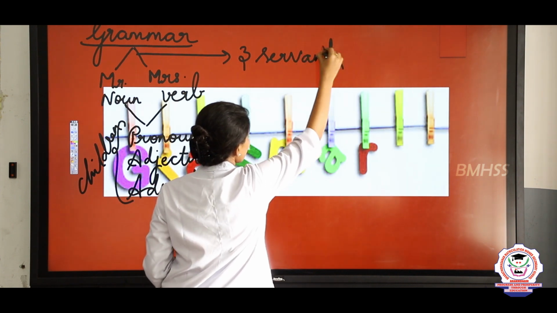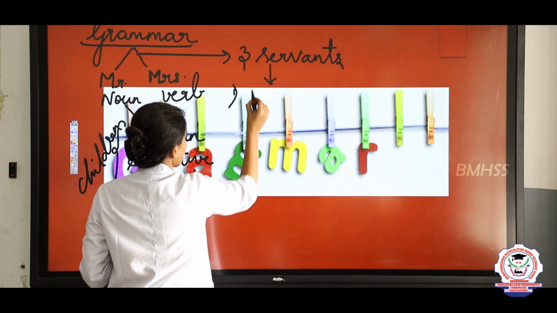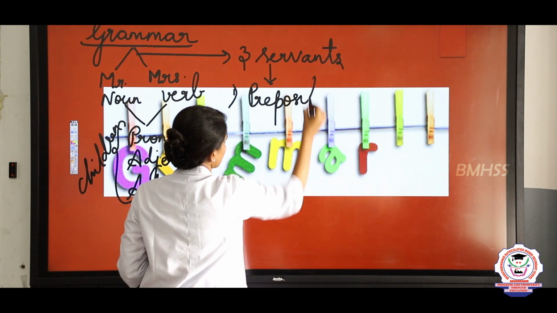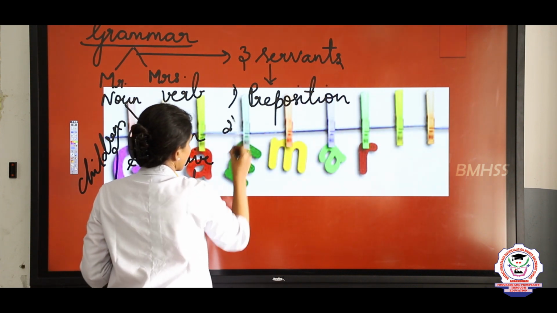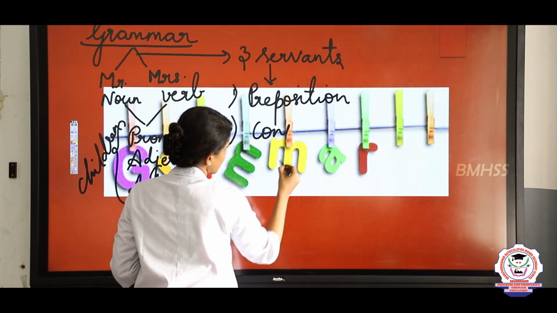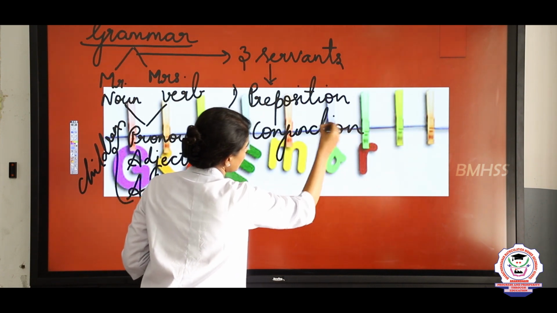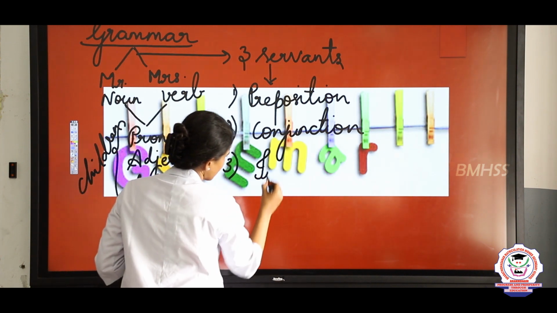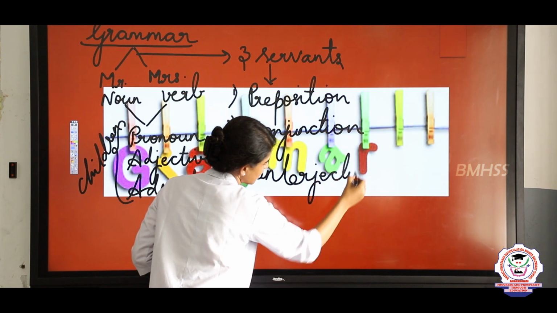Who are the three servants? Yes, the three servants are Preposition, Conjunction and Interjection.